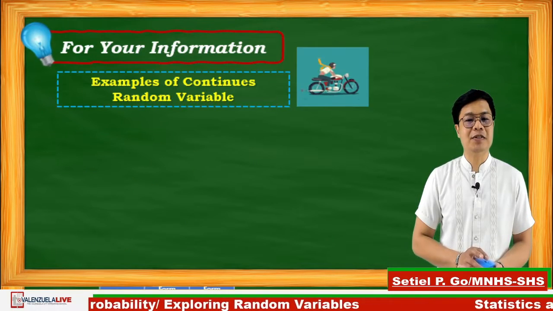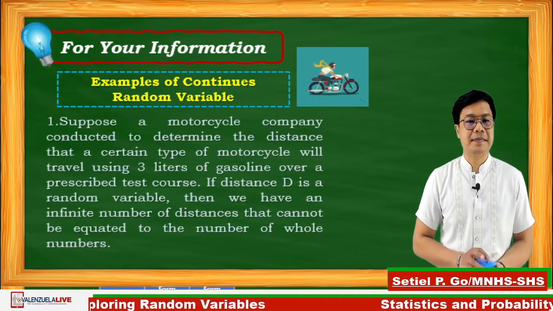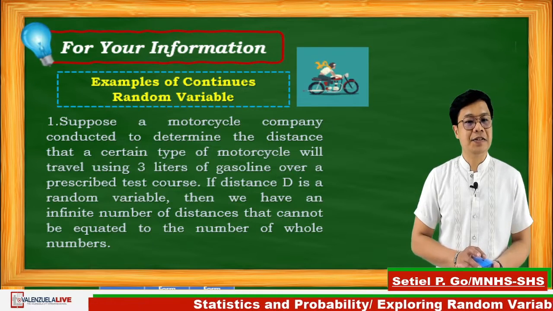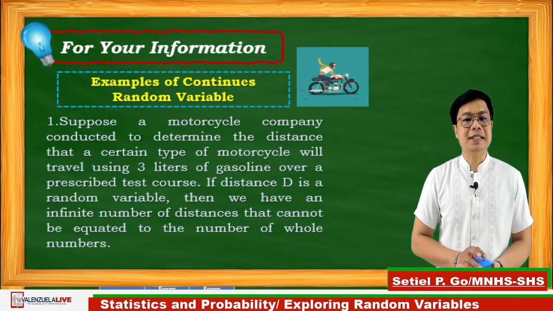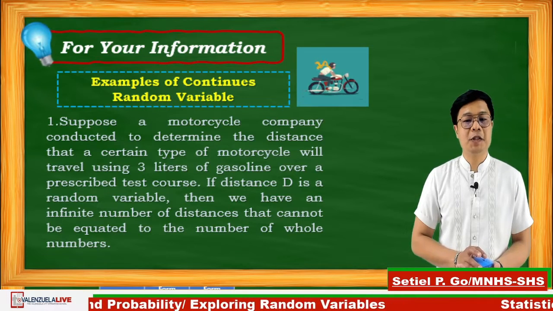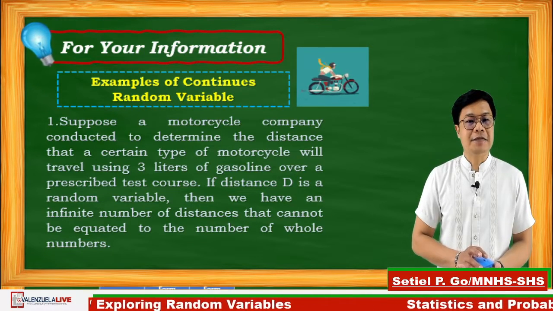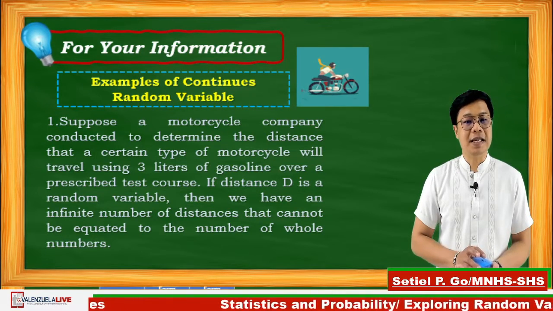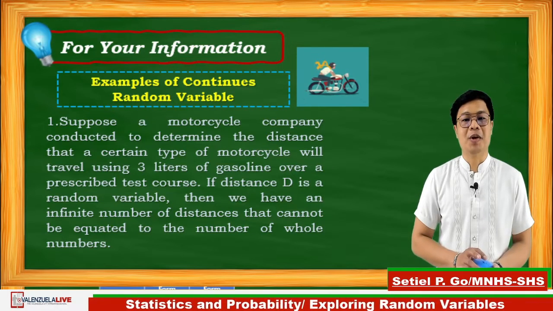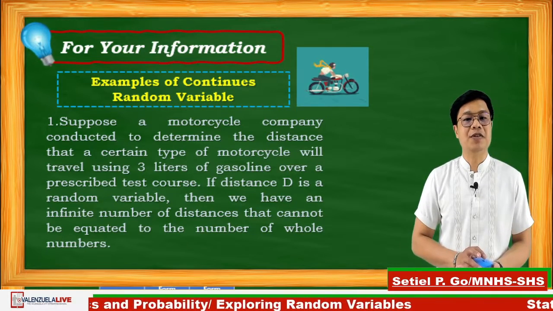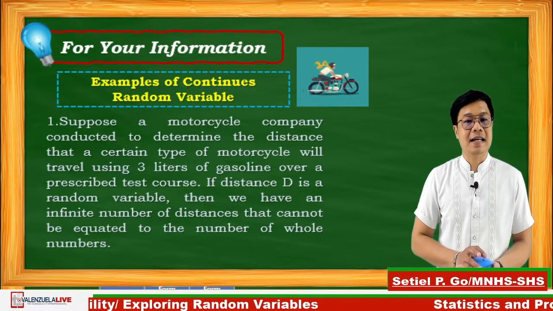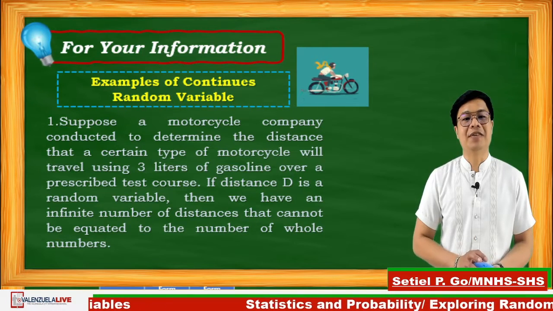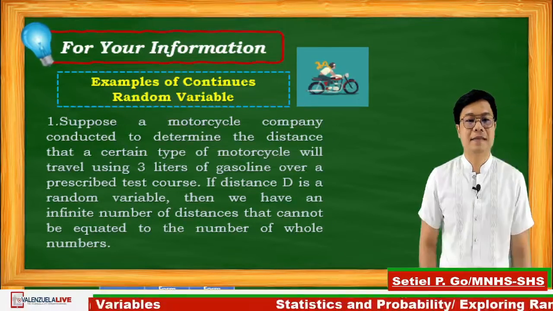Let us proceed to the examples of continuous random variable. Suppose a motorcycle test is conducted to determine the distance that a certain type of motorcycle will travel using 3 liters of gasoline over prescribed test scores. If distance d is a random variable, then we have an infinite number of distances that cannot be equated to the number of whole numbers. This is an example of a continuous random variable because the distance that a motorcycle will cover will depend on the type of the road, the weight of the driver, and the driving skills of the driver.